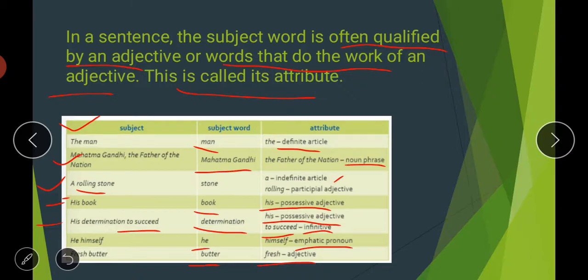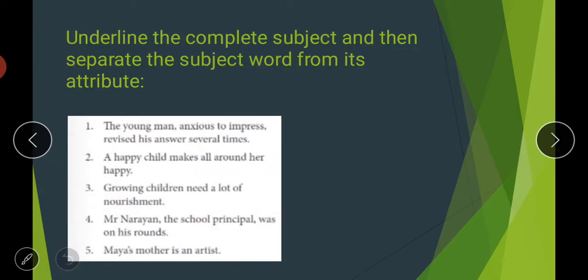So let us move to the next page now. Next is: underline the complete subject and then separate the subject word from its attribute. So first of all, in these sentences we have to underline the complete subject. Then from that we have to separate the subject word from its attribute. So let us try to do these things now.